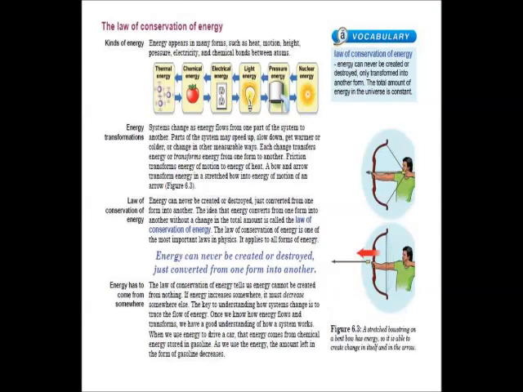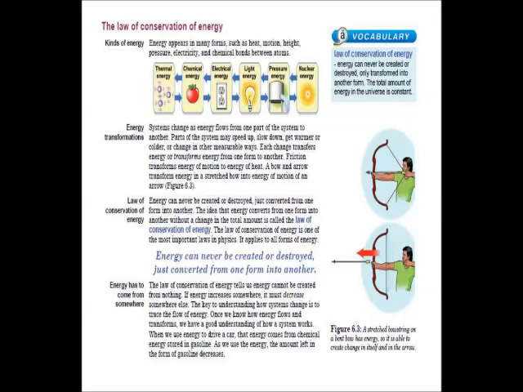Conservation of energy. Energy appears in many forms, such as heat, motion, height, pressure, electricity, and chemical bonds between atoms. Systems change as energy flows from one part of the system to another. Parts of the system may speed up, slow down, get warmer or colder, or change in other measurable ways. Each change transfers energy or transforms energy from one form to another.